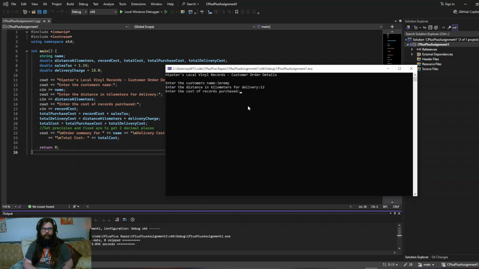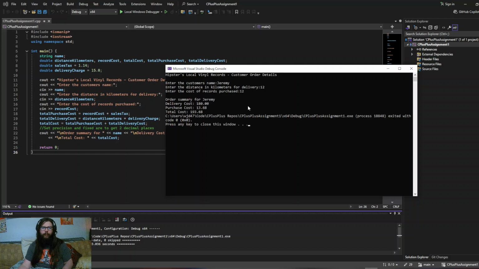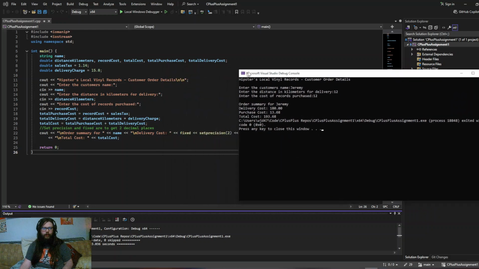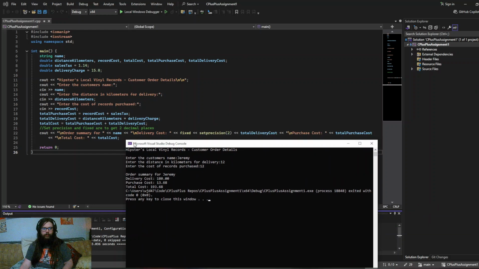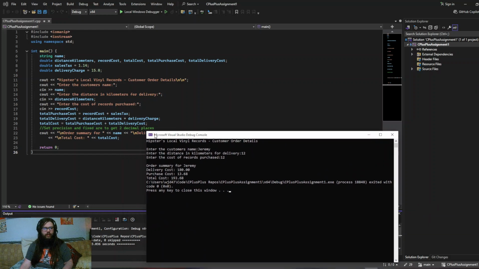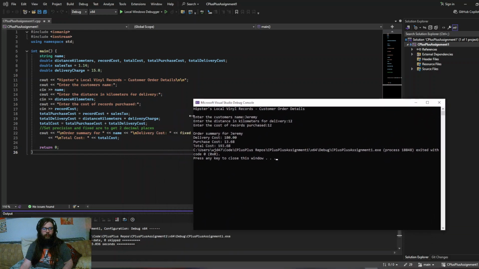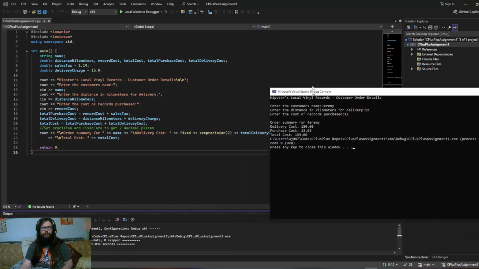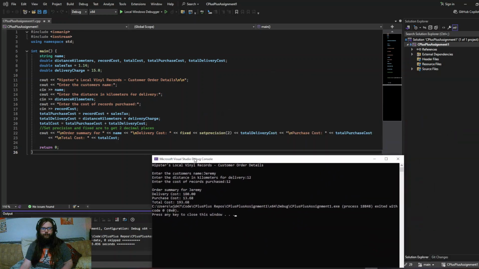Would distance classic 12, and see it just does a little calculation there. Nothing crazy, but it did use the set precision so that I could do two decimals because it's money and that sort of thing.